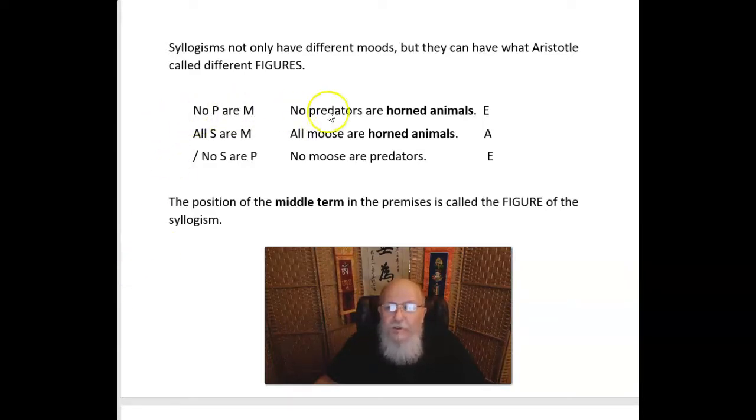Now syllogisms not only have different moods, but they can have what Aristotle called figures. So here's our syllogism that we looked at, our EAE, which has this universal form, or what Aristotle called a schema. And we're going to learn that the position of the middle term in the premises is called the figure of the syllogism. And here are our two middle terms.